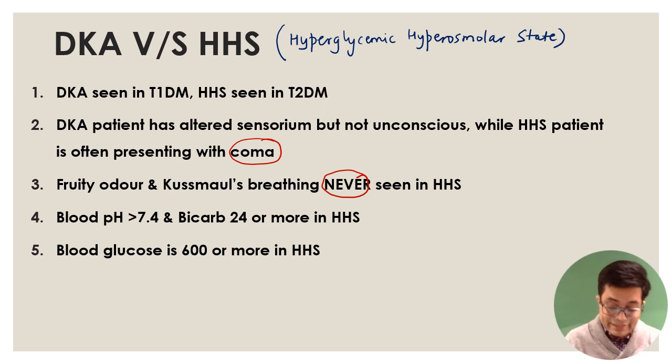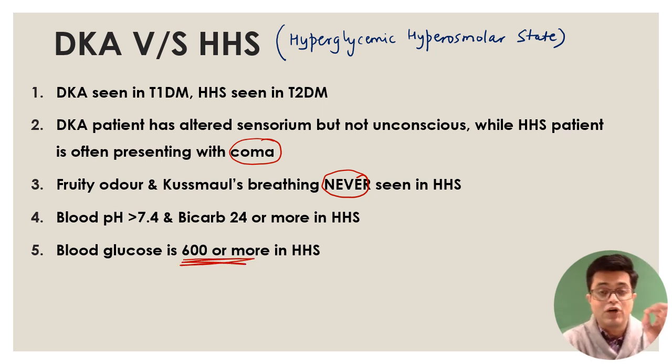Blood glucose is 600 or more. See, for diabetic ketoacidosis, the blood glucose level is more than 200. But in hyperglycemic hyperosmolar state, the blood glucose more than 600 is seen. Some of my friends who are endocrinologists say they have seen 750 and 800 glucose also, although it is very transient.